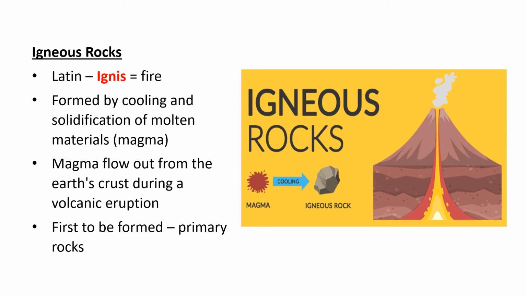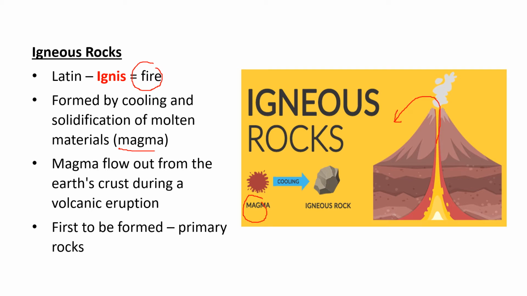So let's discuss igneous rock first. Do you know the meaning of the word ignis? Ignis comes from the Latin language and it means fire. So igneous rock is formed by the cooling of molten magma. This magma comes out from a volcano, right?